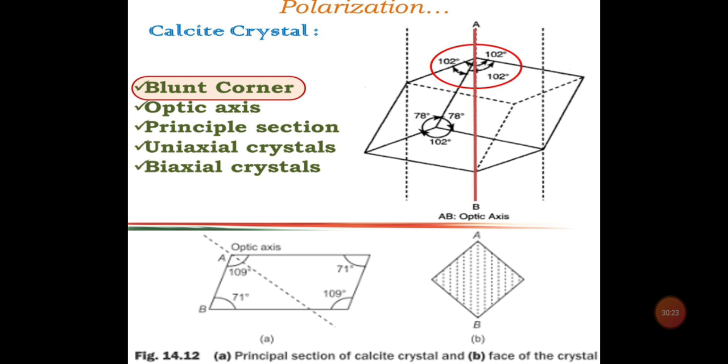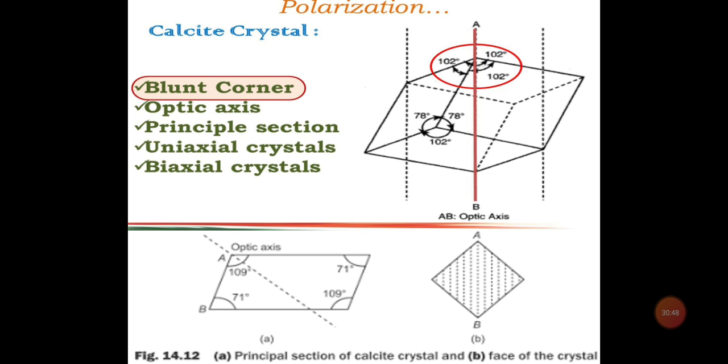It means if the ray passes along the optic axis through a crystal, then the velocity of the ordinary and extraordinary rays along this optic axis will be the same. So the optic axis is the particular direction through the crystal along which there is no double refraction. The crystal is symmetrical about this axis, so the optic axis is also known as the crystallographic axis.